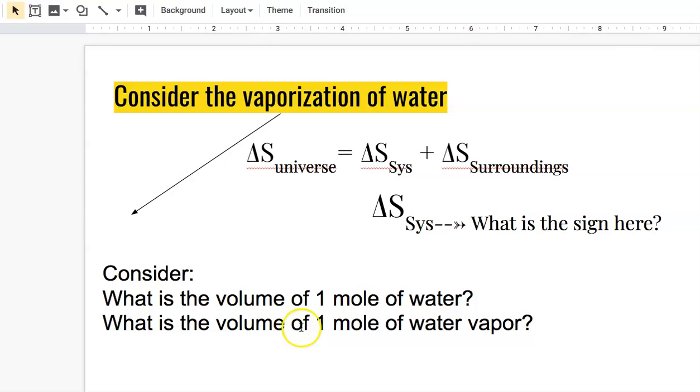There are many more places for each individual gas particle to go. This means delta S of the system is going to be a positive number. The delta S is increasing when we vaporize the water. This also ties back into earlier when we talked about how gases have much, much more entropy than liquids. So as our water goes from a liquid to a gas, its entropy increases.